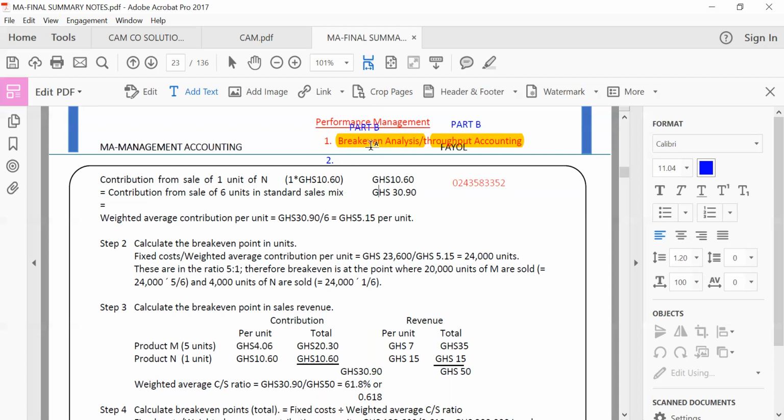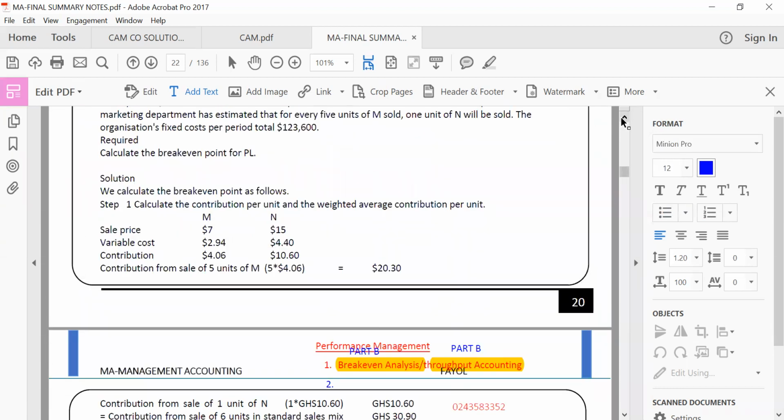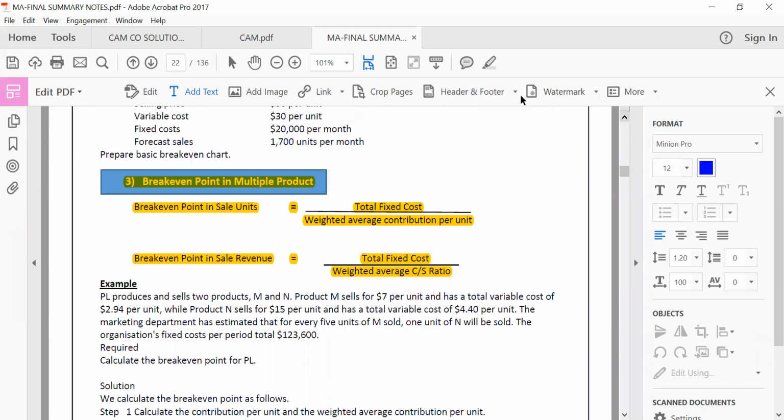So break-even is also called cost volume profit analysis. What do I want you to know from that perspective? What I want you to know is what we call break-even for a multi-product. That is the main reason why I decided to bring you here. Break-even point in multi-product.